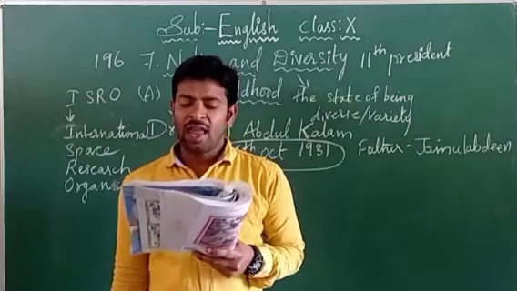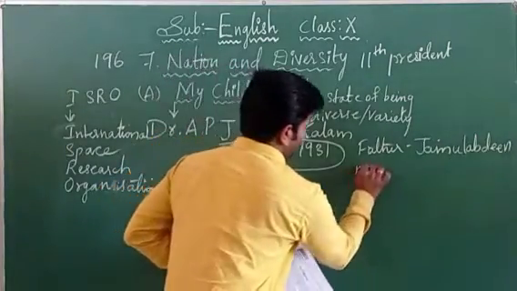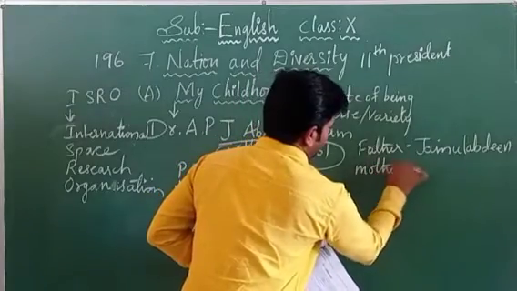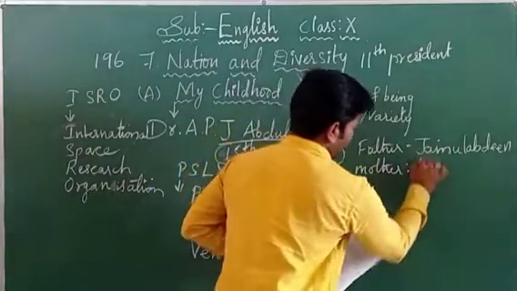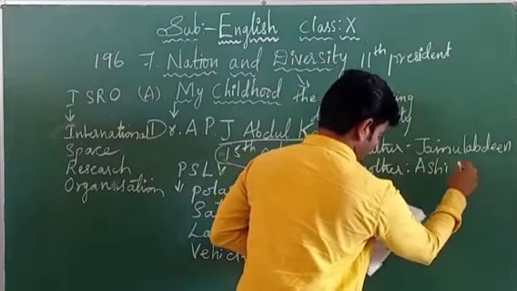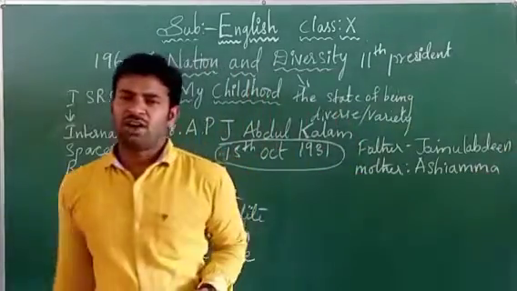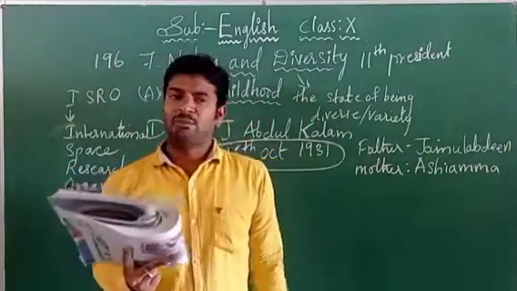He had an ideal helpmate in my mother. So the mother's name is mentioned here. Who is the mother of APJ? Ashiamma. So Ashiamma is the mother of Abdul Kalam.